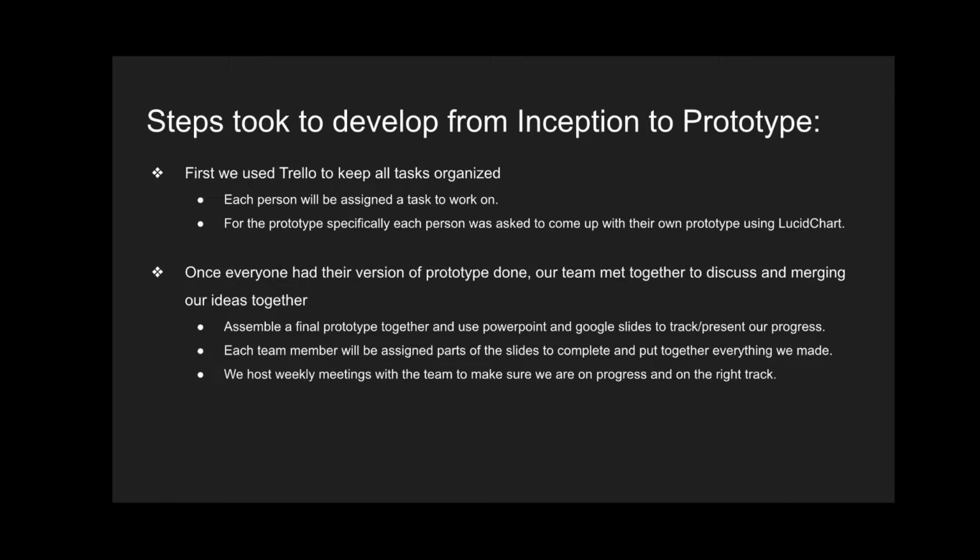merge our ideas together, assemble a final prototype, and use PowerPoint and Google Slides to track and present our progress. Each team member will be assigned a part of the slides to complete to put together everything we made. Lastly, we host weekly meetings with the team to make sure we are on progress and on the right track.